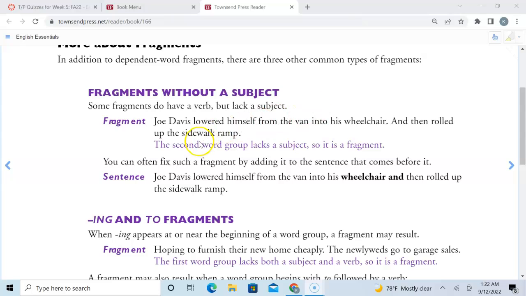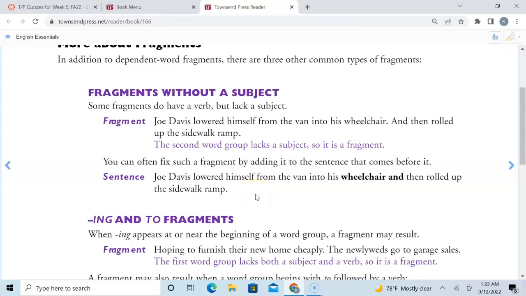So let's take a look here. Joe Davis lowered himself from the van into his wheelchair and then rolled up the sidewalk ramp. If you take the period here, if we stop here, and then rolled up the sidewalk. Who rolled up the sidewalk? It would be Joe Davis. So the easy way to correct this is, and then he rolled up the sidewalk, or simply just get rid of the period like they do here. Where is it? Well, and then rolled up. Okay. Just make sure you always have a subject.